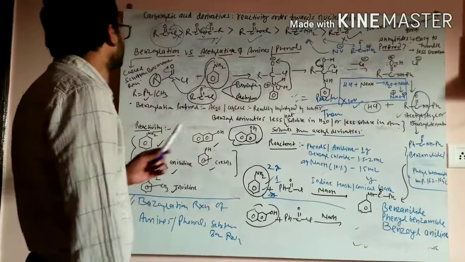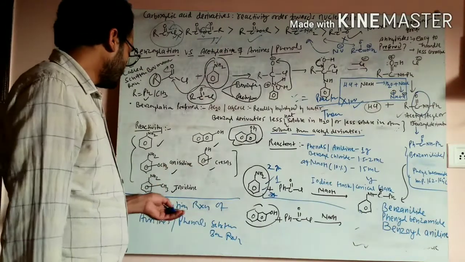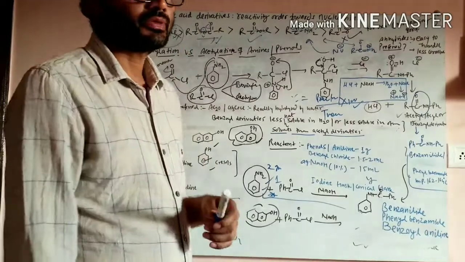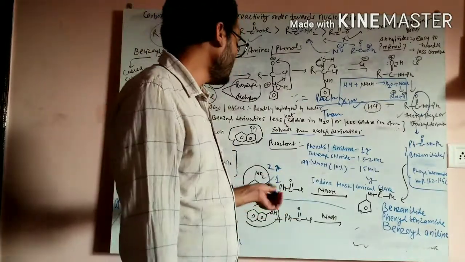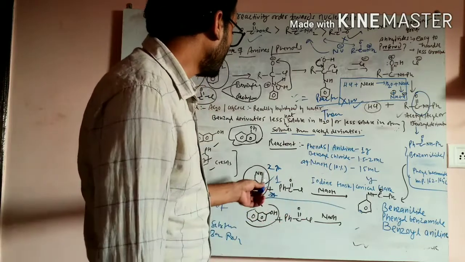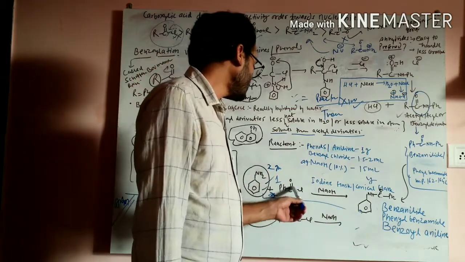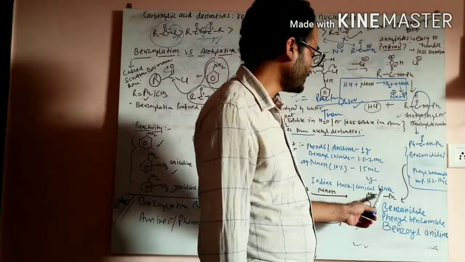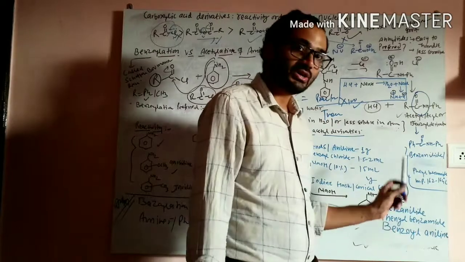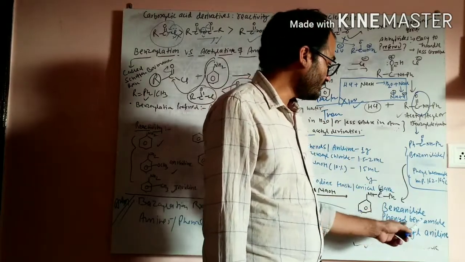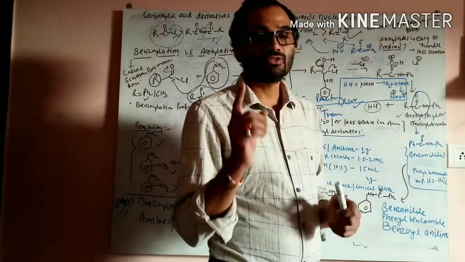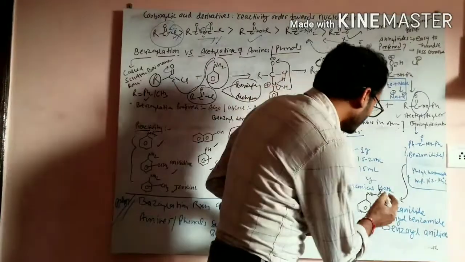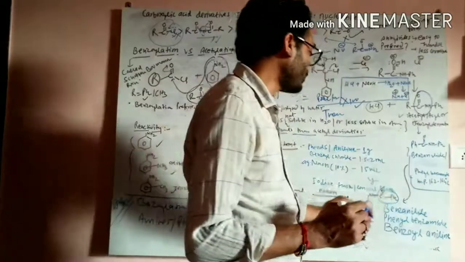So in conclusion, the benzoylation reaction of an amine or phenol is called a Schotten-Baumann reaction. If we take aniline as a model substrate, aniline reacts with benzoyl chloride in the presence of sodium hydroxide and gives the product PhNHCOPh, which is called benzanilide, or phenyl benzamide, or benzoyl aniline. Not benzyl aniline; this is benzoyl aniline, because this group is a benzoyl group.